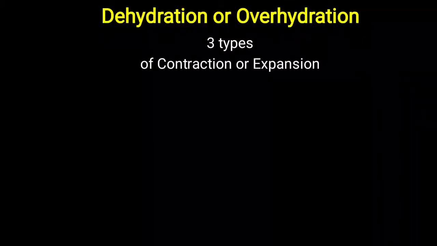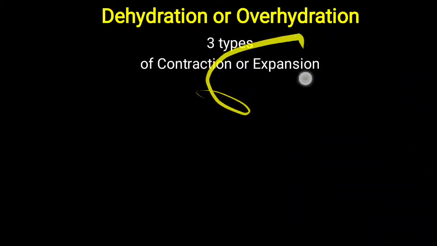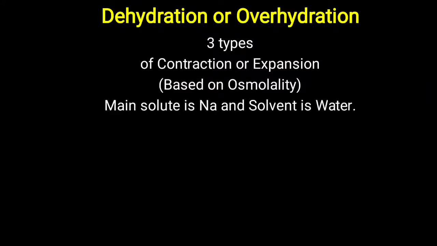Water content remains the same, but broadly this water imbalance is categorized based on the osmolality, and that is also called contraction and expansion. Suppose there is dehydration, it means overall extracellular fluid volume is decreased, and that is called a contraction. But in water intoxication, the water content of the body increases, and that is called expansion. So based on osmolality, it is divided into three varieties.